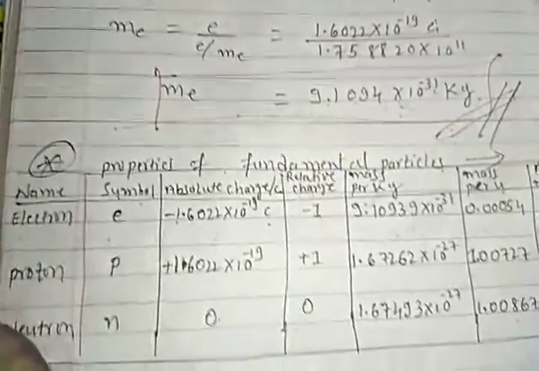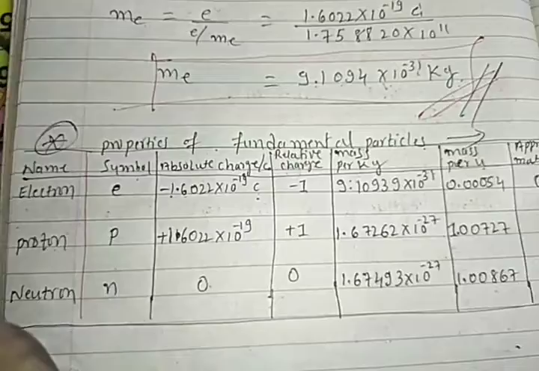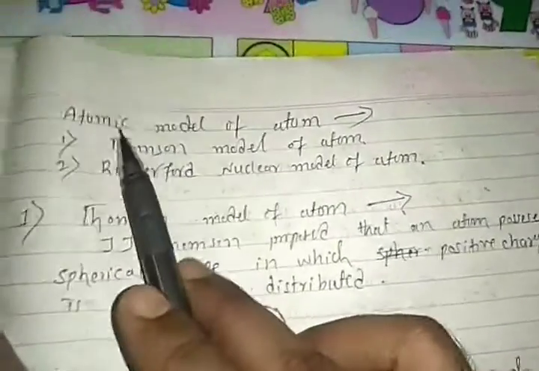Understood? So these are the fundamental particles of atoms. I hope you understood, students. If you have any doubt, then ask me, students. Thank you. So the next topic is the atomic model of atom.